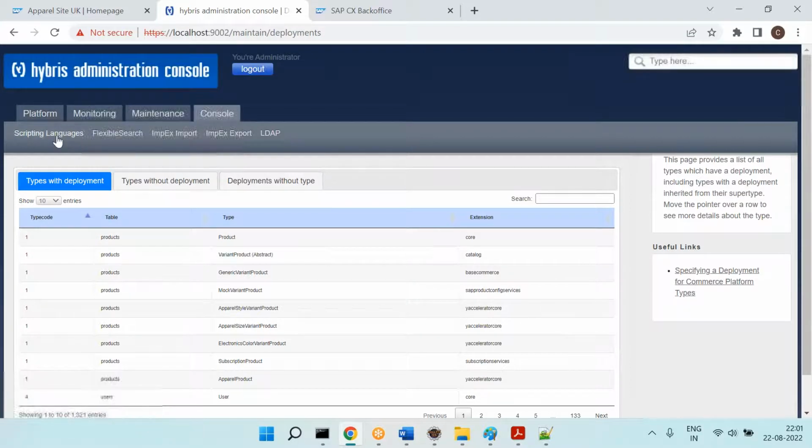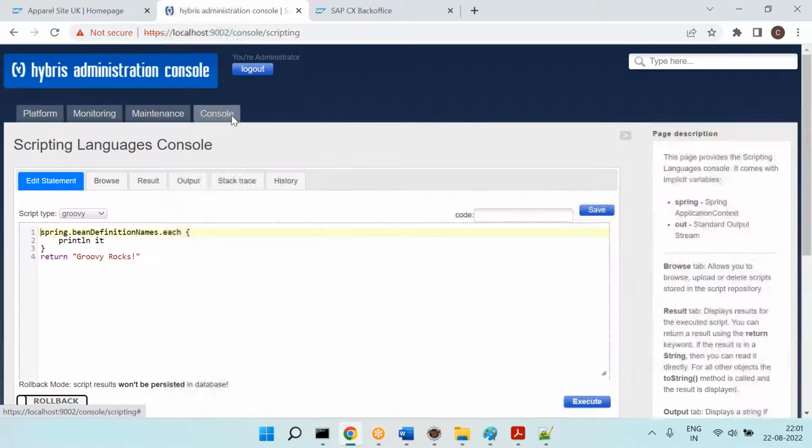And there are scripting languages here. This is one of the certification questions again: what are the SAP Commerce supported scripting languages? We have three types supported: Groovy scripting, BeanShell scripting, and Java scripting. Depending upon the situation, we will use them. Maybe we will see an example of Groovy scripting in the technical session.